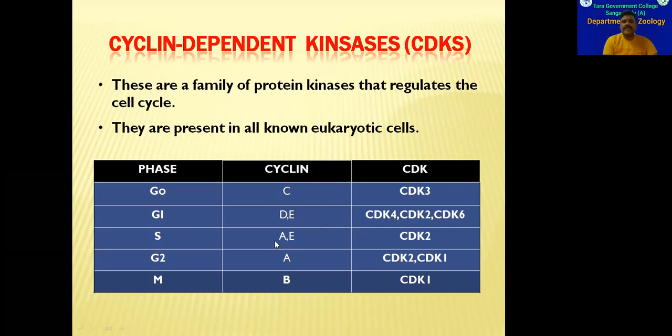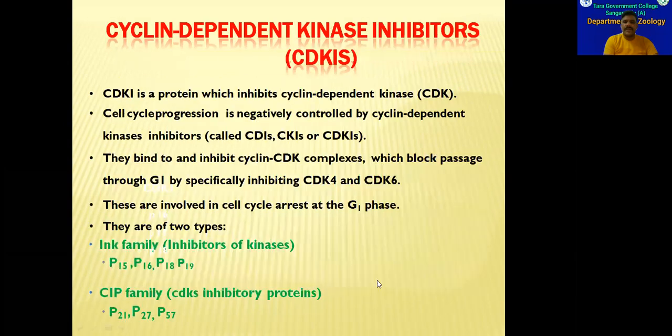And in the S phase, cyclin A will be produced and cyclin E will be produced. And these 2 cyclins will activate cyclin-dependent kinase 2. In G2, cyclin A will be there, and it will activate cyclin-dependent kinase 2 and cyclin-dependent kinase 1. In the M phase, B cyclin will be produced, and this B cyclin activates cyclin-dependent kinase 1.